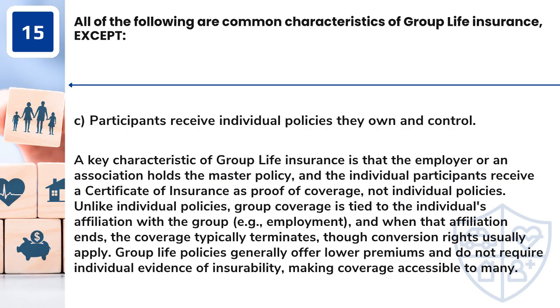Answer: C. Participants receive individual policies they own and control. A key characteristic of group life insurance is that the employer or an association holds the master policy, and the individual participants receive a certificate of insurance as proof of coverage, not individual policies.